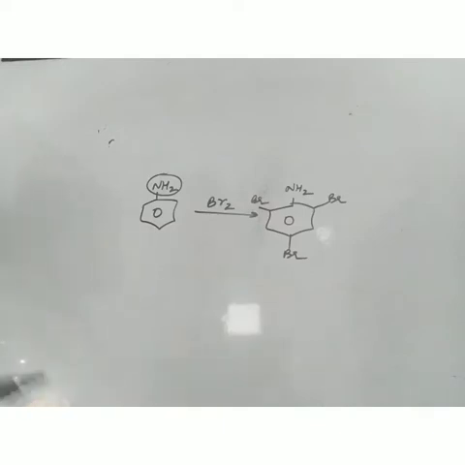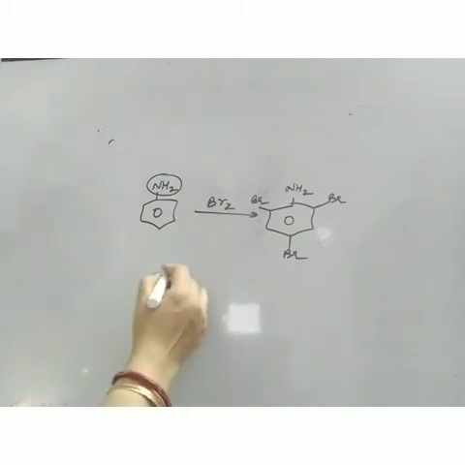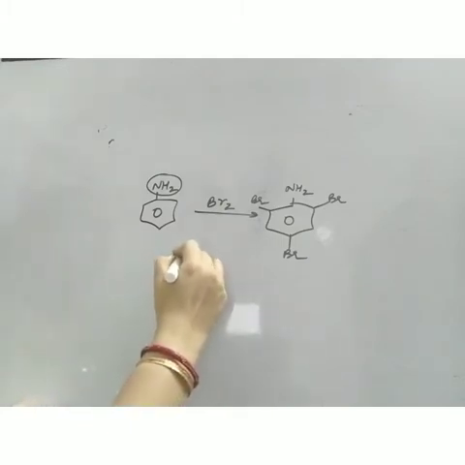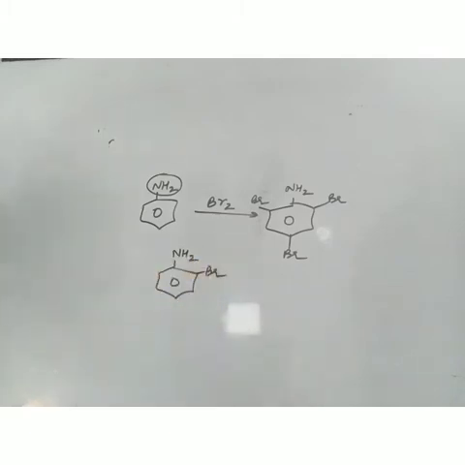And what is the reason behind this? This is only because of the strong activating effect of the NH2 group. I will not get a mono substituted product, like ortho bromoaniline or para bromoaniline. This is the main problem here. Every time I will be getting a tri-substituted product only. Now how to control the activating effect of this NH2 group? How to stop the reaction at the mono substitution stage?